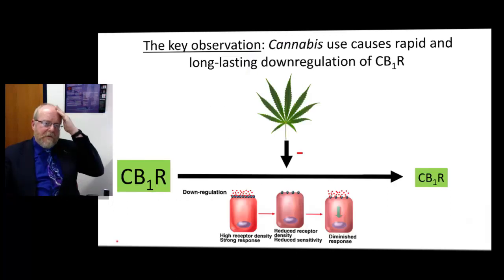So the key observation to understand the data is that when cannabis is used, CB1 receptor becomes downregulated.